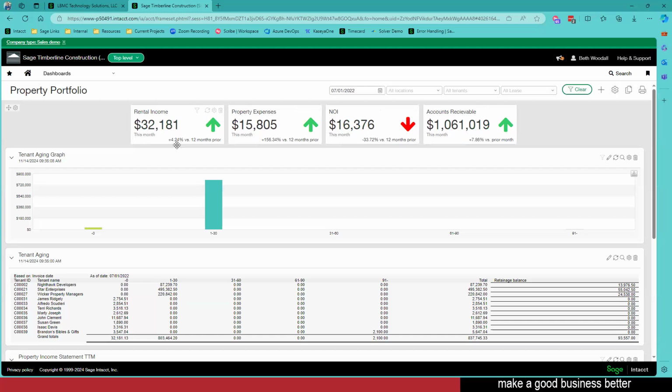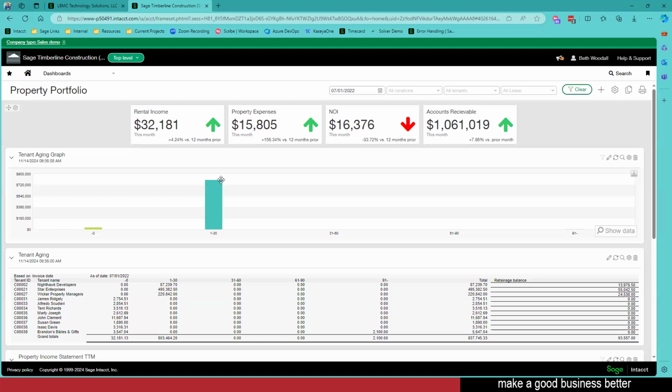Not only am I seeing the value for the time frame that I'm looking at, but I'm also able to have comparative data as well. So right now I'm seeing some that, hey, it's up 4.24% versus 12 months prior. But I could have that compare to just last month. So as I'm building out my performance cards, I'm also able to set that comparative analysis if I want to. And this is really beneficial when you really want to see, hey, same time last year, am I up or am I down? Especially with rates as they are ever fluctuating. So these are great, just right off the bat, key indicators that I can see.